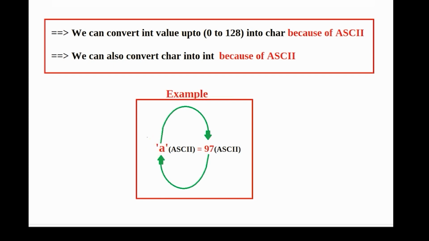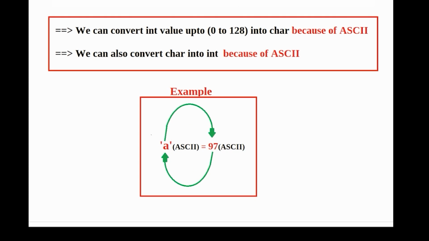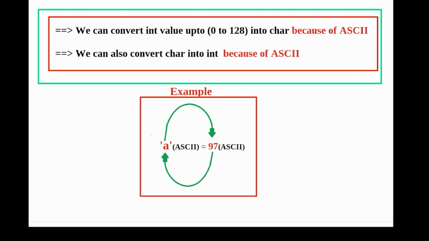And similarly we can convert 97, which is an integer value, into character. Why? Because of ASCII, and 97 ASCII value is character A. So we can convert integer into character because of ASCII, and also we can convert character into integer because of ASCII. I hope you all understand this concept. Now let's move on to our questions.